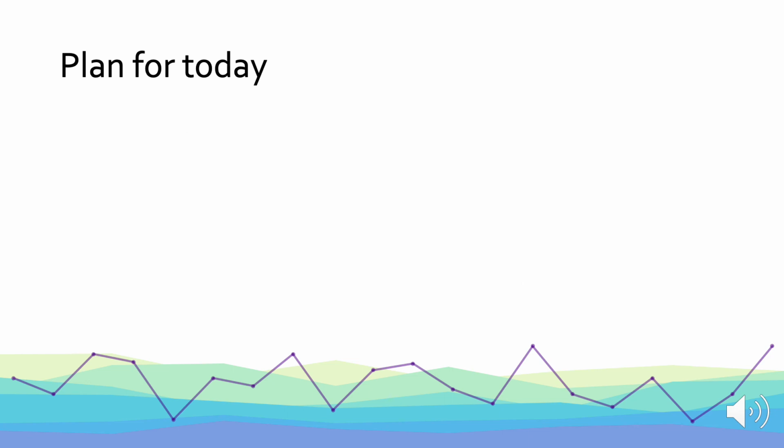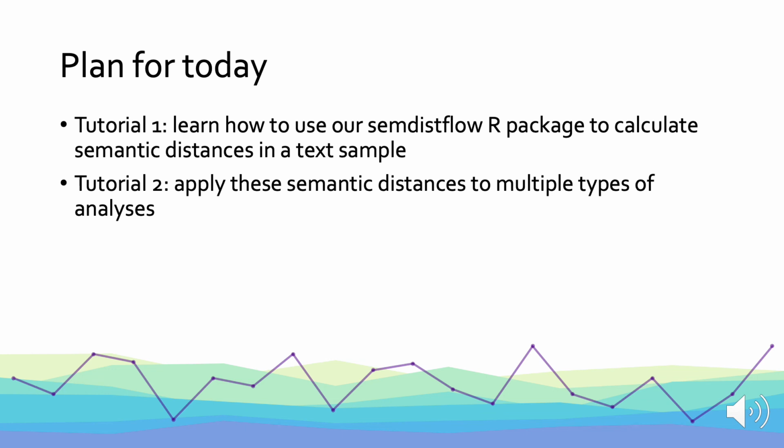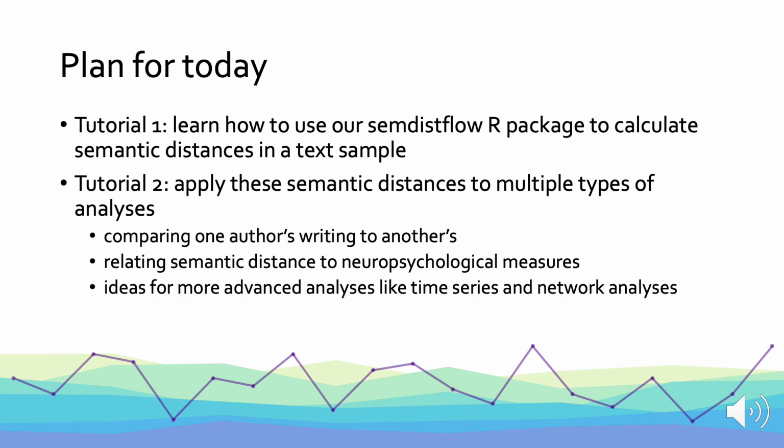So today we're going to go through two tutorials. The first one will introduce our Semdist Flow R package, so you can see how it works to calculate semantic distances in a text sample. The second tutorial will go through some example analyses to show you how you can apply semantic distances to many different kinds of analyses. We'll talk about how to compare the writing of one author to another's, how to relate semantic distance to neuropsychological measures, and how to apply this kind of data to more advanced analyses like time series and network analyses.